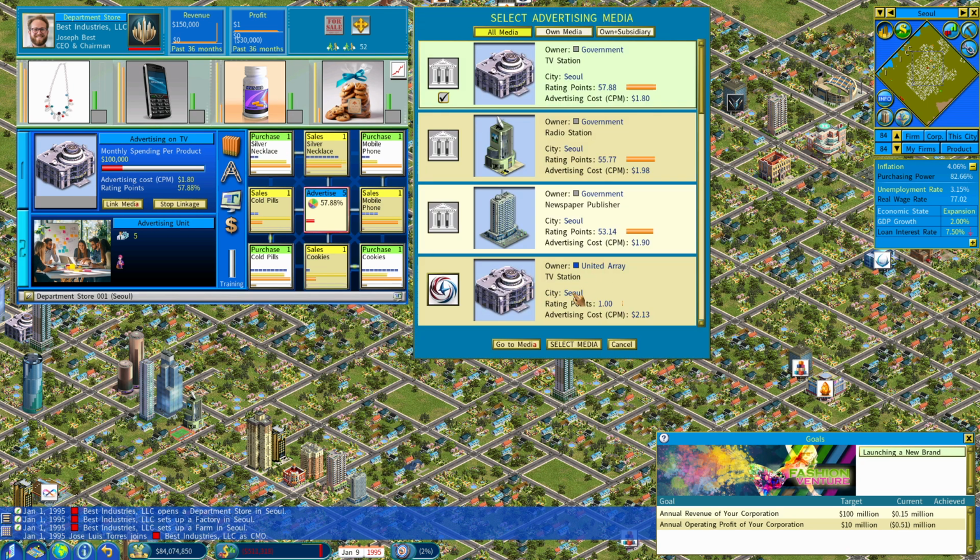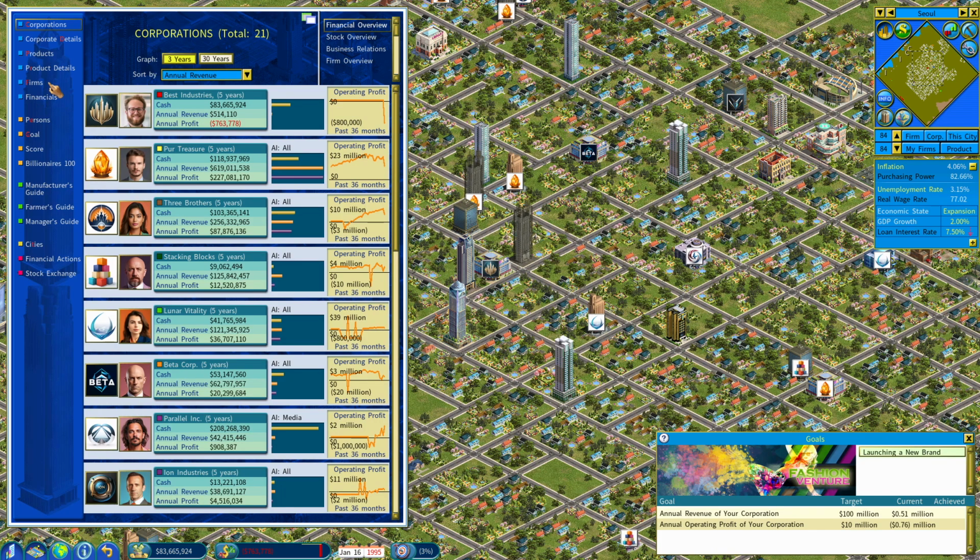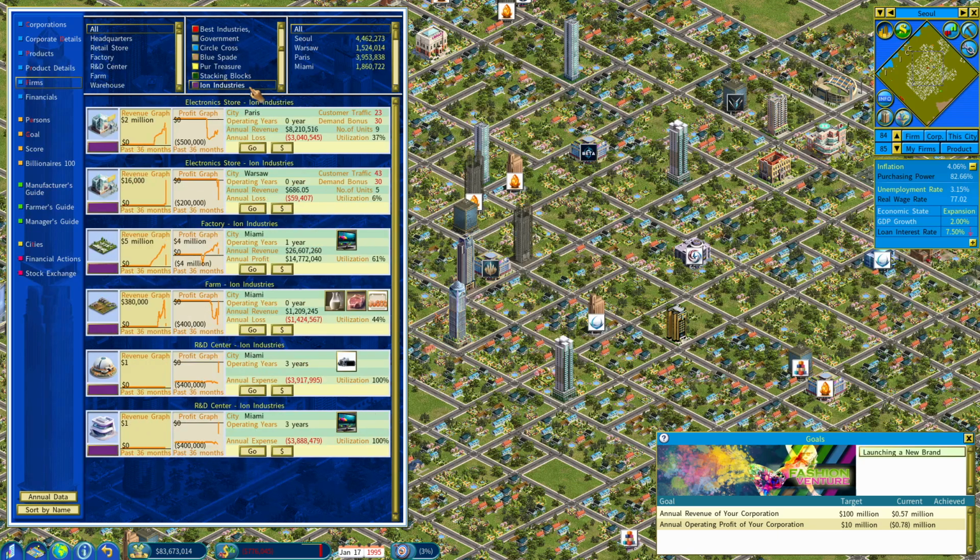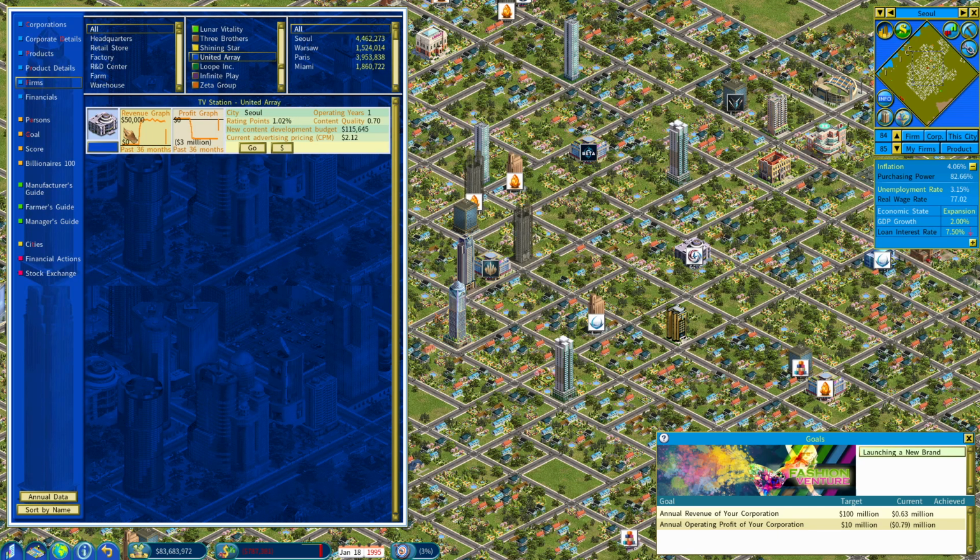You can see somebody got involved. United Array has started a TV station. So they're trying to get in the advertising market, but notice their rating is 1. So they've got no audience whatsoever, and ridiculously they're charging $2.13. So they're charging the most, and they've got no reach. You would think if this model is working pretty well, they should be getting no customers. I'm not sure if we can see that. So this is their one advertising firm.